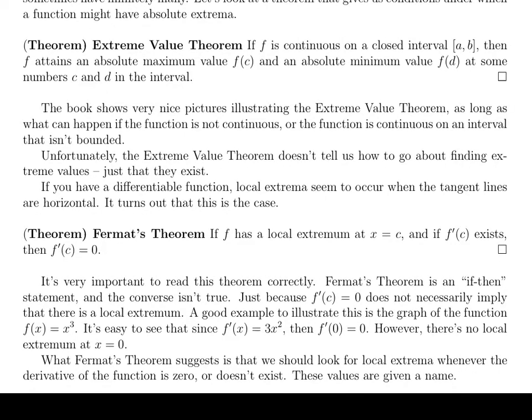Now what this theorem does suggest is that we should actually look for local extrema whenever the derivative of the function is 0 or doesn't exist. Now that's where we should look. There's no guarantee that we're going to find anything there, but that's where we should look. And so the values where the derivative is 0 or doesn't exist are actually given a name because they're so important.